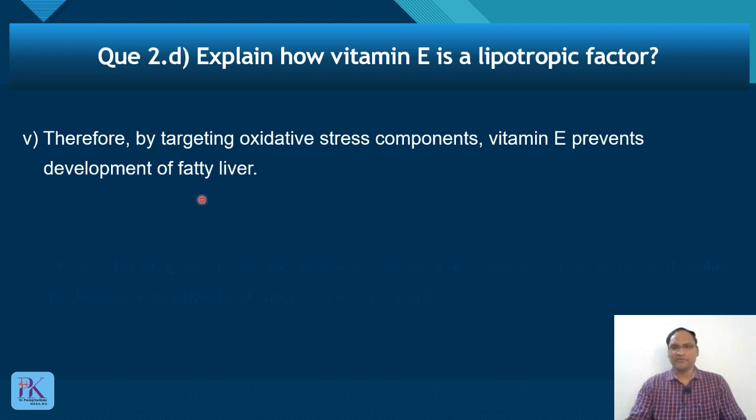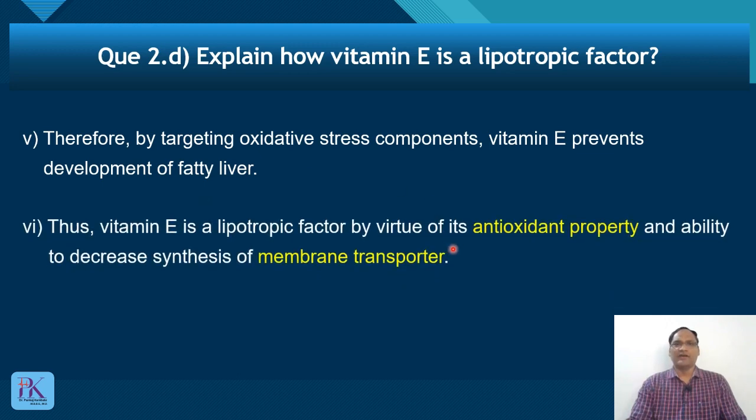So, two mechanisms we have seen. Which are the two mechanisms? By virtue of its antioxidant property and decreasing the synthesis of membrane transporter. So this is how vitamin E acts as a lipotropic factor. First, it decreases the membrane transporter that transports fatty acid into the liver. Second is the well-known function of vitamin E, its antioxidant property. Due to antioxidant property, it prevents development of fatty liver, because oxidative stress plays a major role in the development of fatty liver. So these two properties you have to write.